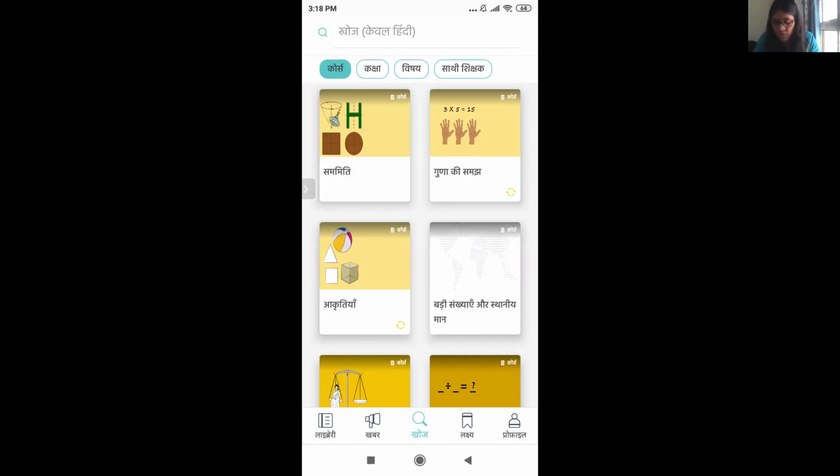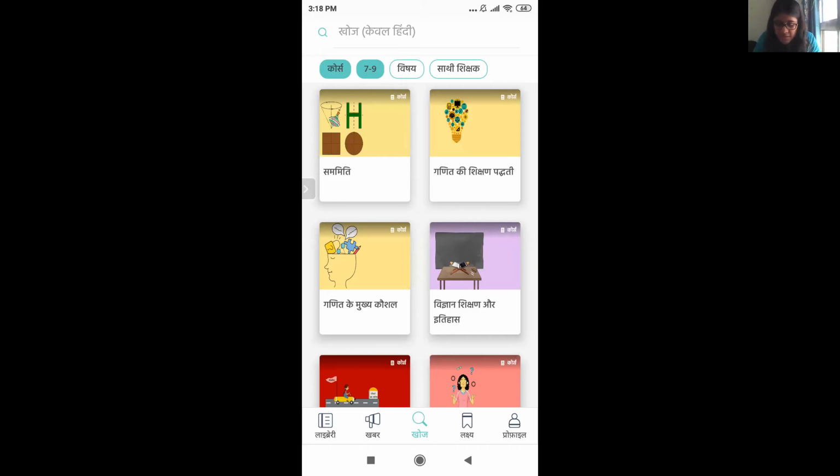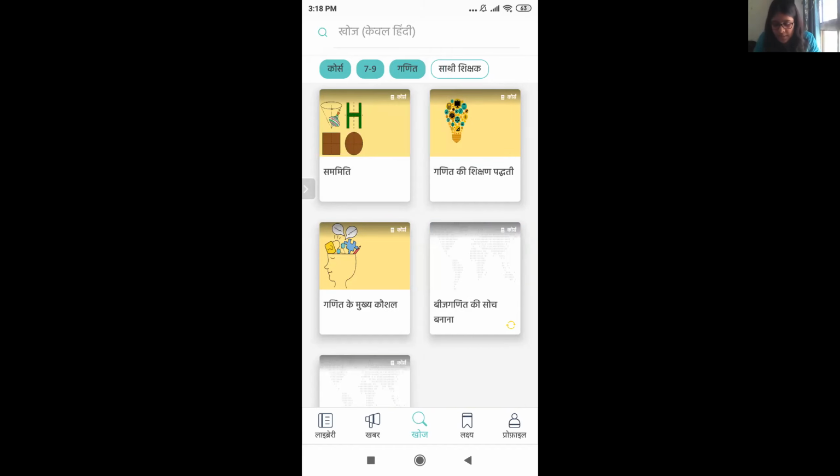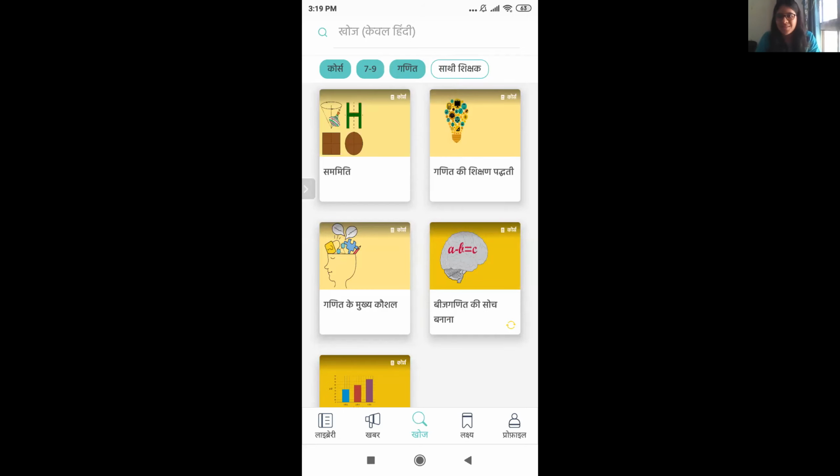For example, I put a filter for course. Then the filter is for Kaksha. If I'm a grade 8 teacher, maybe I'll put the filter as 7 to 9. Similarly, I can put a filter for Vishya, which is the subject. If I'm a maths teacher, I'll just put the filter for Ganit. Similarly, you can explore other filters to look through the platform. I hope the Khoj is clear to you. I'm going to take a pause over here so that if there are any questions, I can address them.